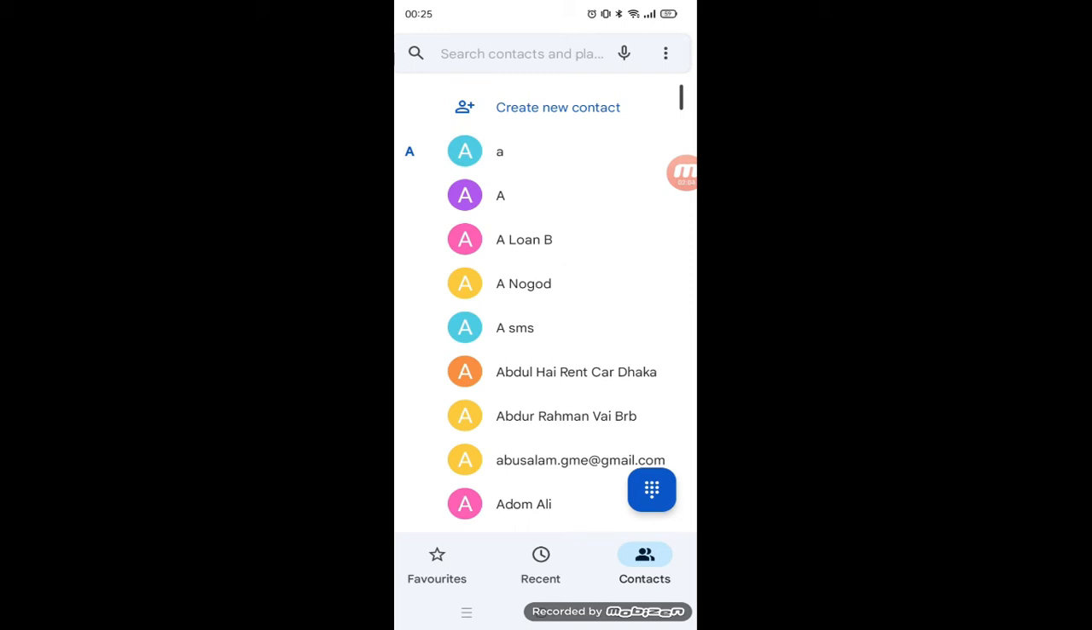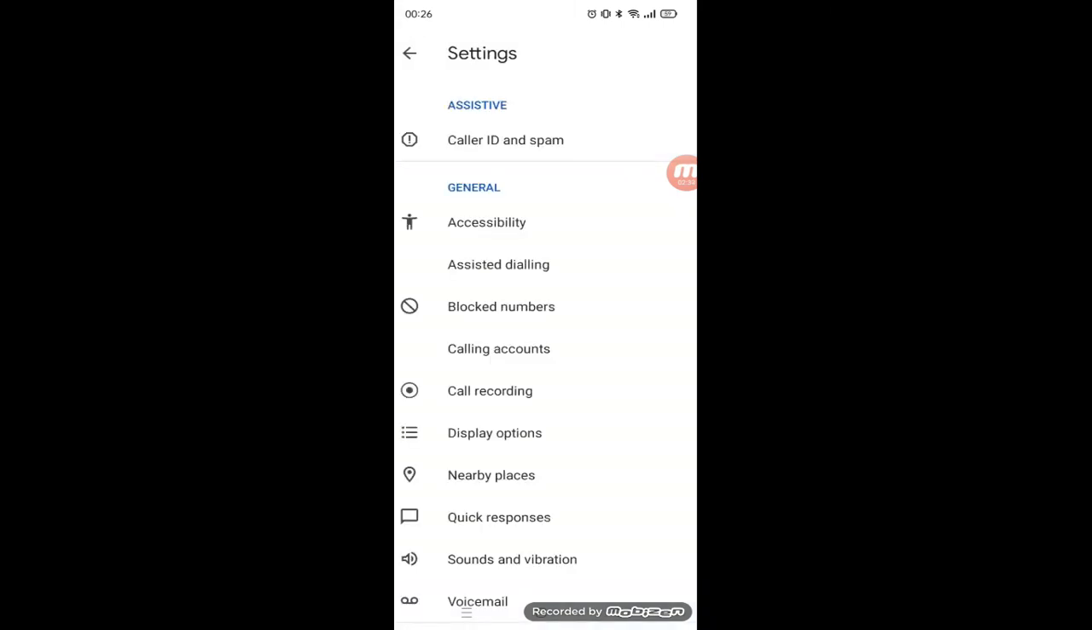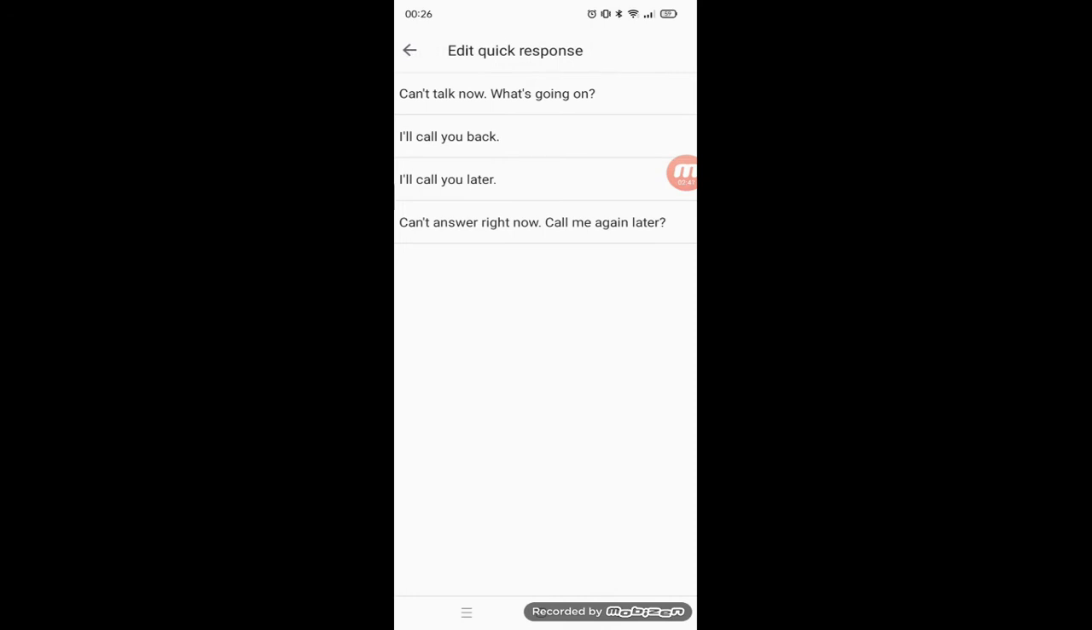Just open your dial pad, then go to the side tab Contacts. Then tap on the three dots from above here and then go to Settings from there. Scroll down to Quick Responses, and here you can edit all of the existing quick answers and use them according to your taste. Later, when you cancel any call with SMS, then you can see your own answers and send them to the person who is calling.